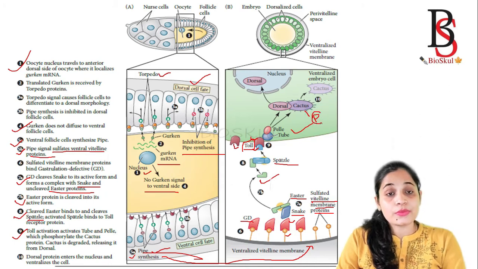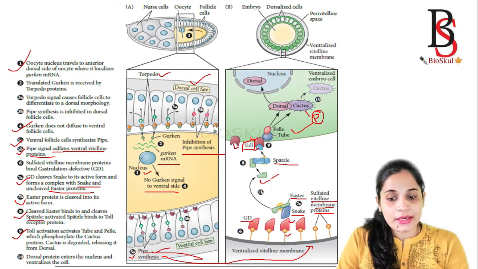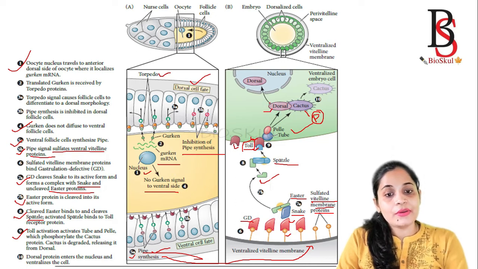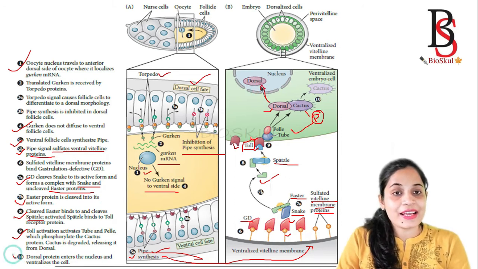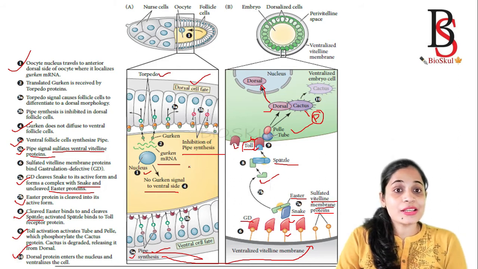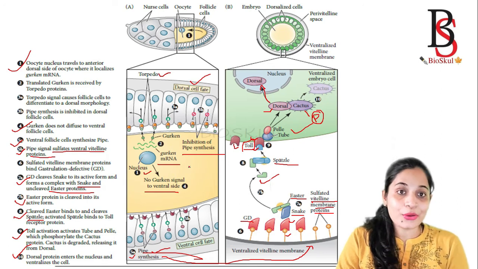When the cactus protein gets phosphorylated, it is degraded and it releases the dorsal protein. Now the dorsal enters into the nucleus. Dorsal protein enters the nucleus and it ventralizes the cell. So an interesting point is that the ventral side of Drosophila is marked by the dorsal gene.